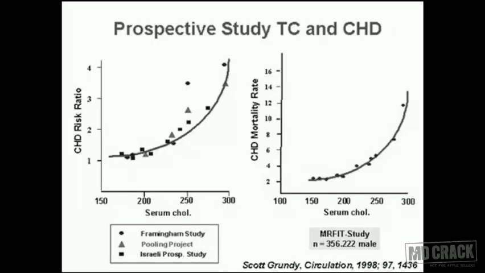The next slide shows you the relation between total cholesterol and CHD levels. You can see that there is a spike above 250. The spike starts at the level of 200 on the left hand side, and similarly on the right hand side also the spike starts at the level of 200 and it rises sharply after 250. So this study shows the importance of having low levels of cholesterol. As the levels of cholesterol increase, the rise of CHD is very, very marked, and this rise is very steep as we go more and more towards the right of the diagram.